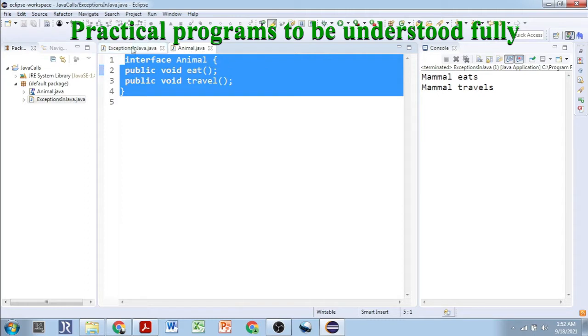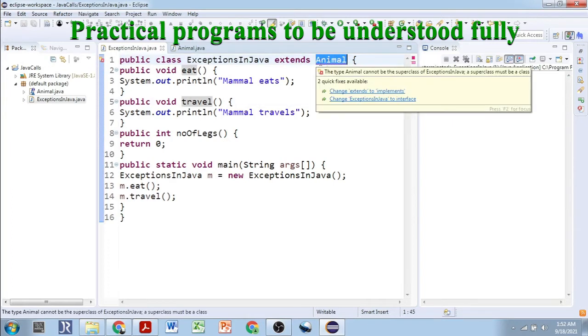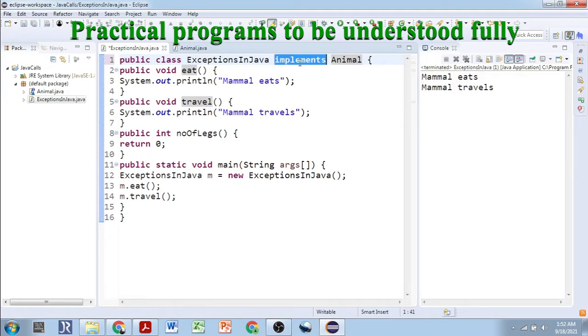So let's come to this program. ExceptionsInJava has inherited one interface. The name of the interface is Animal. That's why it is given with the keyword implements. We can't write extends. Like we inherit from a class to a class using the extends keyword, we cannot do inheritance from an interface to a class using extends. It will throw an error: the type Animal cannot be a superclass of ExceptionsInJava. Superclass must be a class. In case of a class, only the extends keyword can be used. As it is an interface, we are using the implements keyword. Now we have the public void eat.